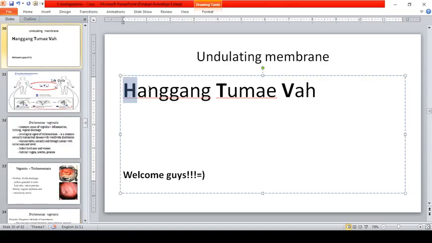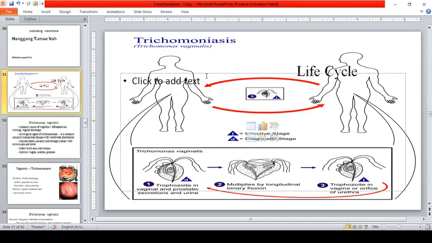Ibig sabihin, si hominis yung may pinakamahabang undulating membrane. Pangalawa, si tenax, 2/3 of the body. And 1/2 lang yung undulating membrane ni vaginalis relative to the size of its body. Okay? So, welcome guys. Kung ano lang maitulong ko.